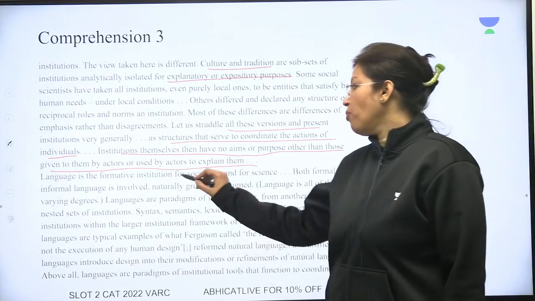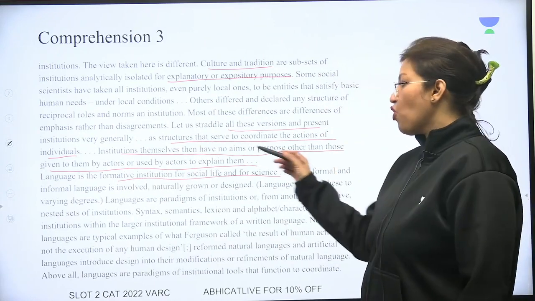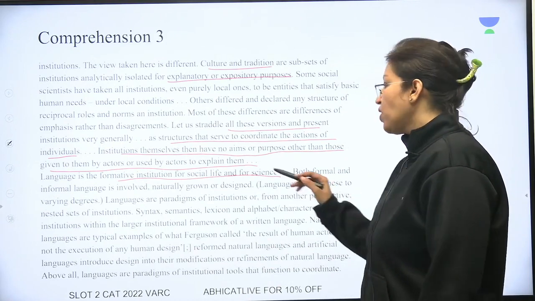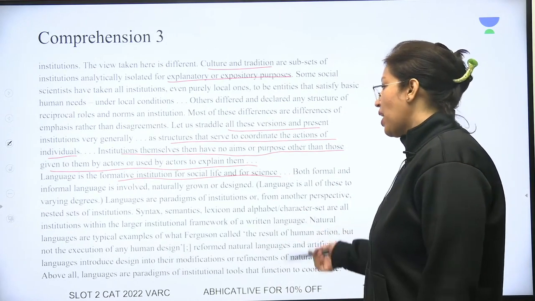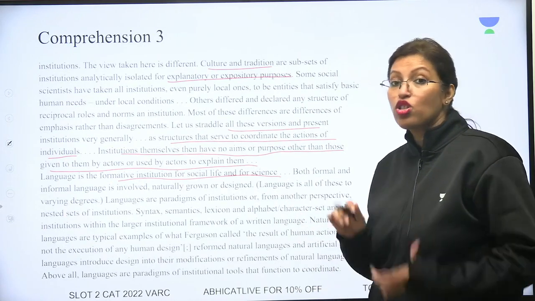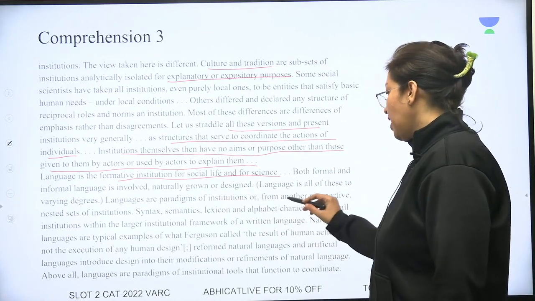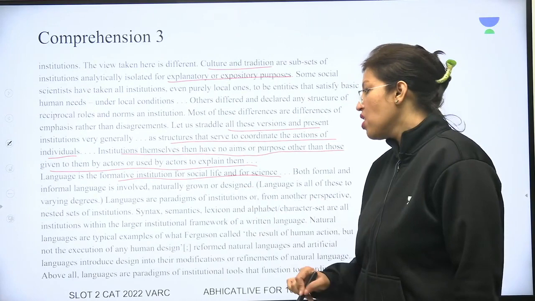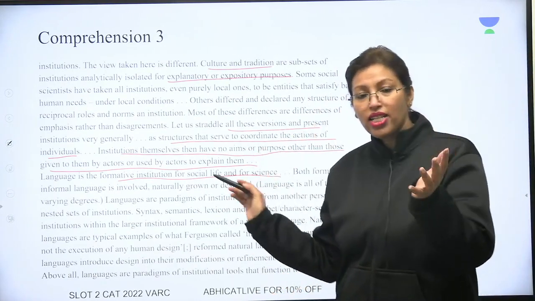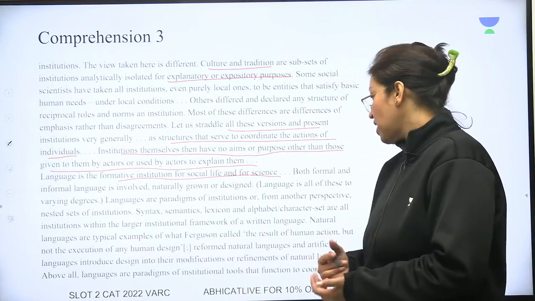So language is the formative institution for social life and for science. Without language, nothing can happen. Both formal and informal languages are involved, naturally grown or designed. Language is all of these to varying degrees. Languages are paradigms of institutions, or from another perspective, nested sets of institutions. So language is also another type of institution. Syntax, semantics, lexicon and alphabet character sets are all institutions within the larger institutional framework of a written language. So there is a language, and inside it there are syntax, lexicon, semantics, alphabets and character sets.